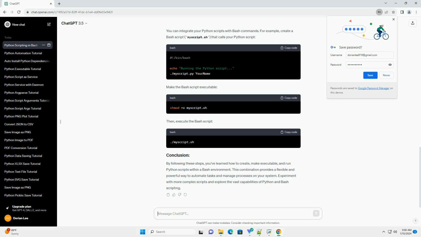By following these steps, you've learned how to create, make executable, and run Python scripts within a Bash environment. This combination provides a flexible and powerful way to automate tasks and manage processes on your system. Experiment with more complex scripts and explore the vast capabilities of Python and Bash scripting.